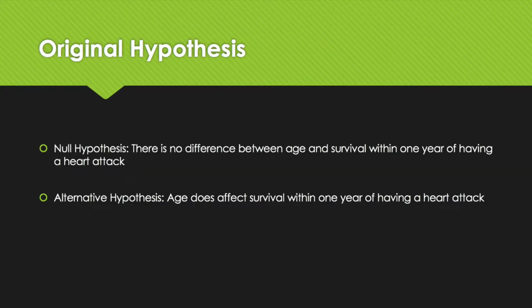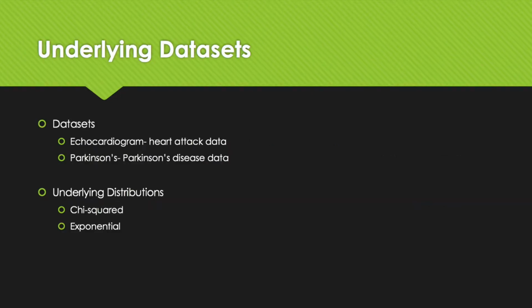Our original null hypothesis is that there is no difference between age and survival within 1 year of having a heart attack. The alternative hypothesis is that age does affect survival within 1 year of having a heart attack. The datasets that we use are the echocardiogram data for heart attack data and Parkinson's disease data.